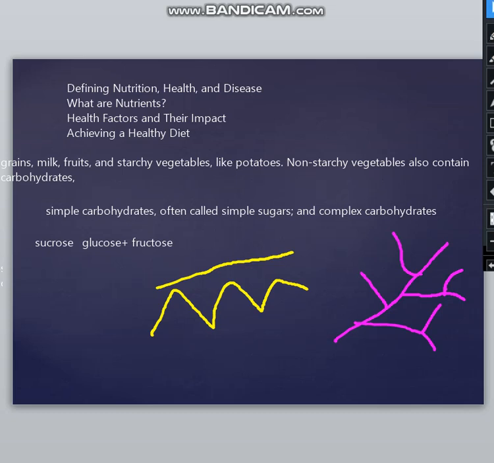You can see two yellow things, one a straight line and one a zigzag. That's how we draw the linear structure of simple carbohydrates. And here you can see a complex structure, a purple one. There is a line, and then there are branches coming out, and from the branches there are more branches coming out.